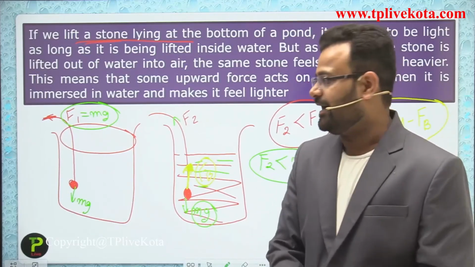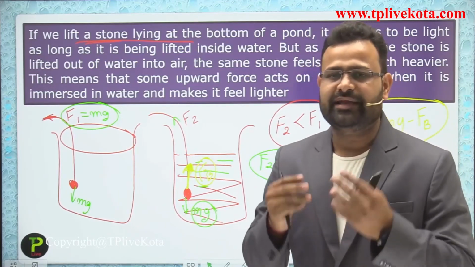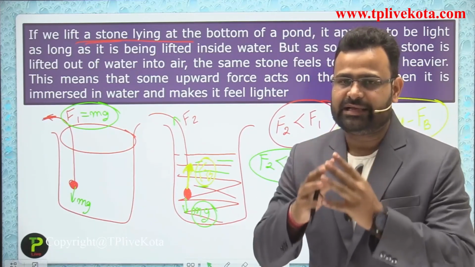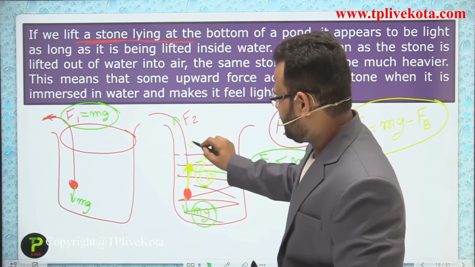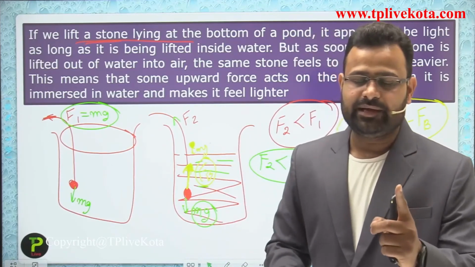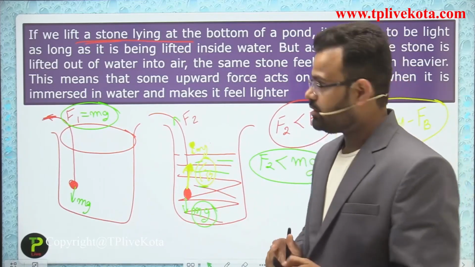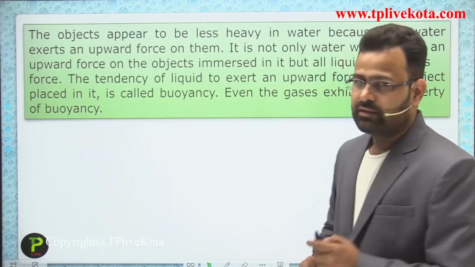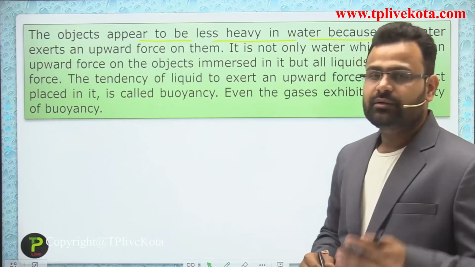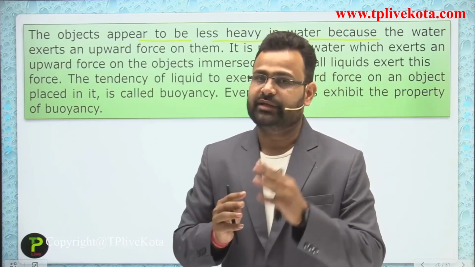That is the reason that whenever you pull any string, a water bottle or anything in a water-filled pond, you feel less weight. After moving it out into the air, you again feel the weight of the object. So that experiment is proof that the liquid applies a force in the upward direction. Next example is that the object appears to be less heavy in water. Why? Because the buoyant force is applied in the upward direction and the weight acts in the downward direction.